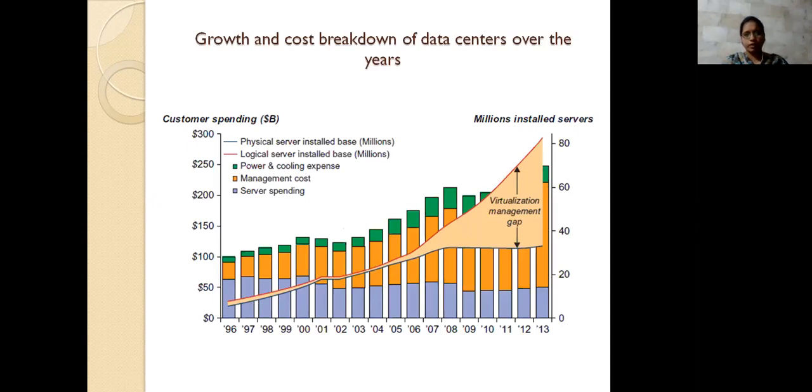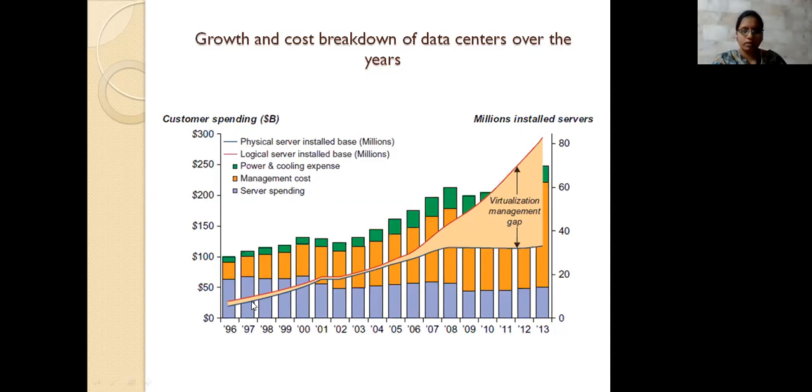So here we are representing the customers' spending data. The next one we are representing is the server spending, and the next is management cost. And the next is the power and cooling expenses. The installed servers are increasing here. And the next is the virtual management gap, which is the gap between the virtual management and the other things. So here we take this blue line.